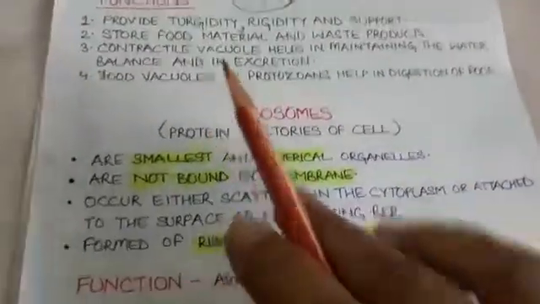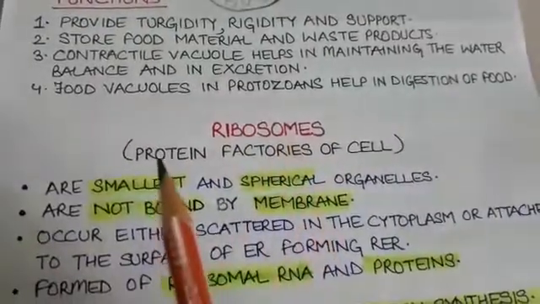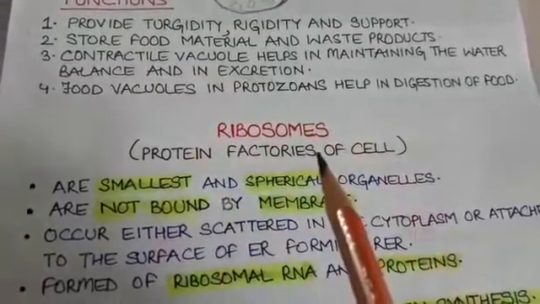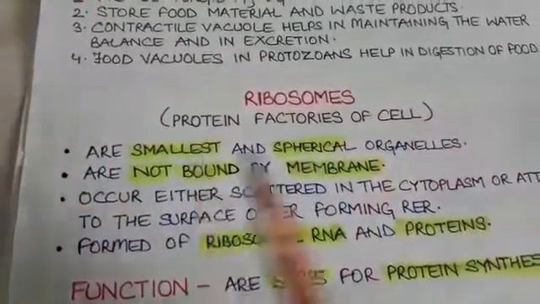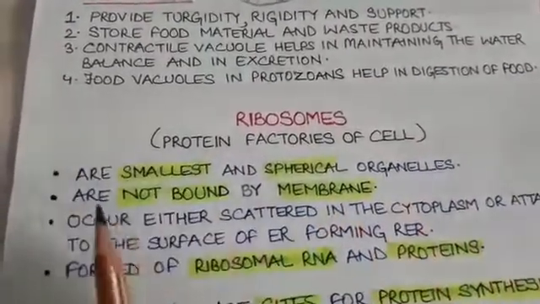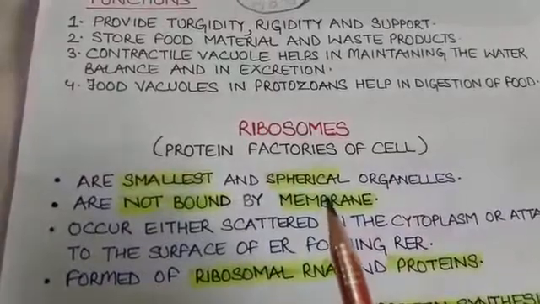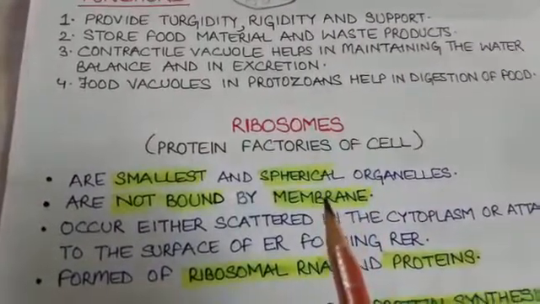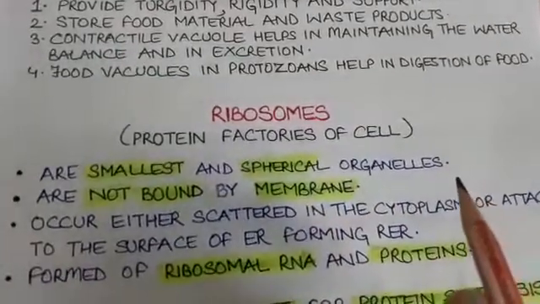The next cell organelle is ribosomes, which are called the protein factories of the cell because the proteins are synthesized in ribosomes. These are the smallest cell organelles that are spherical in shape. They are not bound by any membrane. Because they are not bound by any membrane, they are present both in prokaryotes as well as eukaryotes.